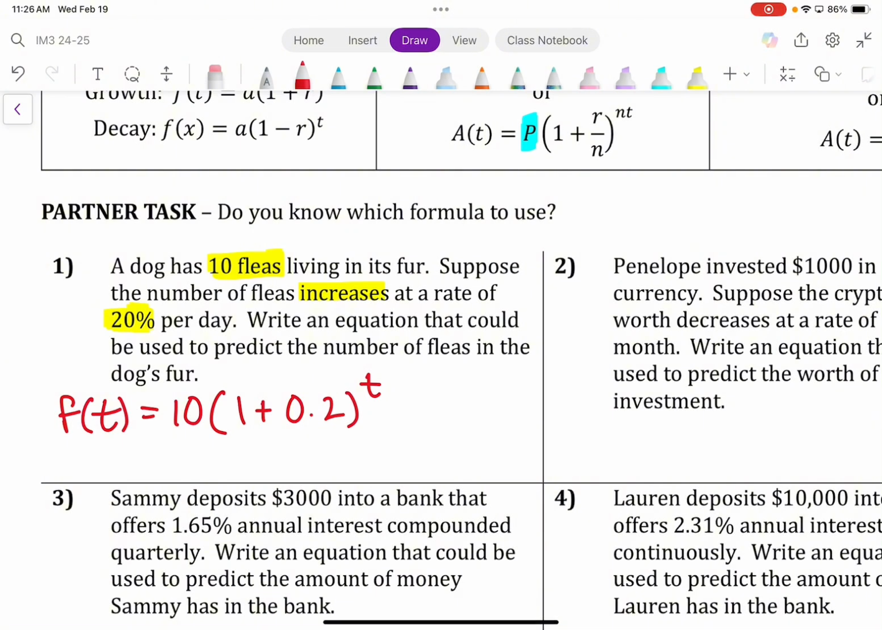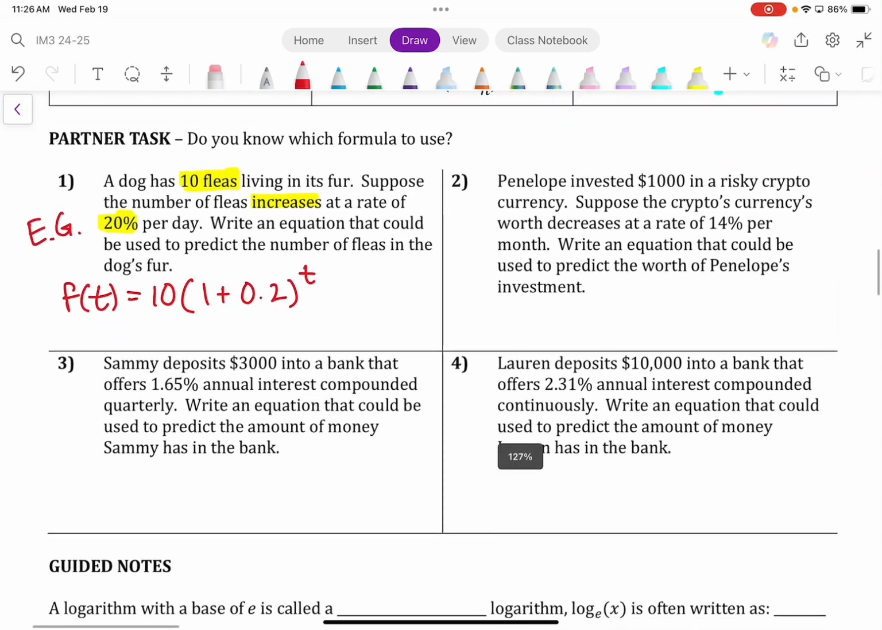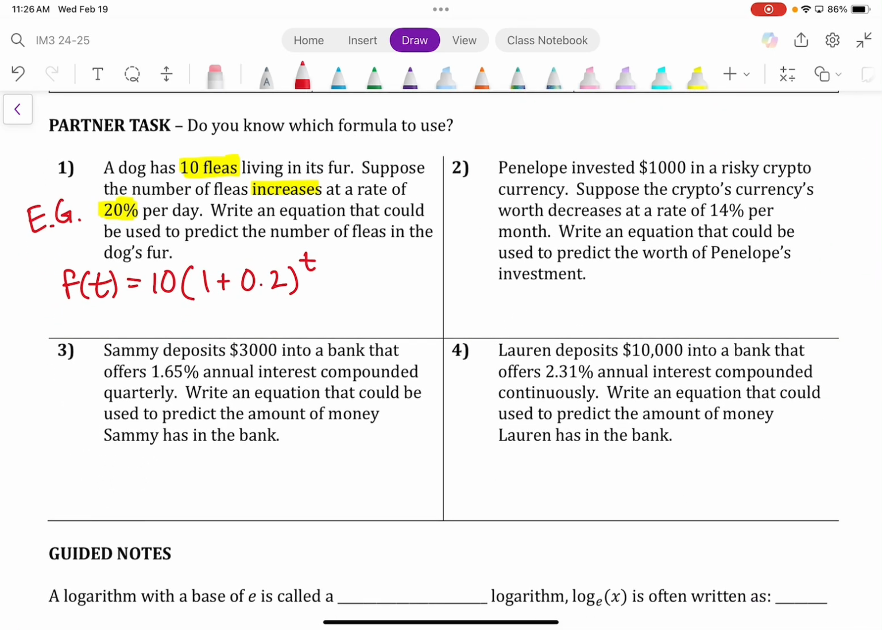You're going to identify which formula best suits the scenario, and then you're actually going to write an equation. I'll label this EG, for exponential growth, just so you guys know what it would be. All right, so take about 5 minutes to go ahead and work on the next 3 questions.